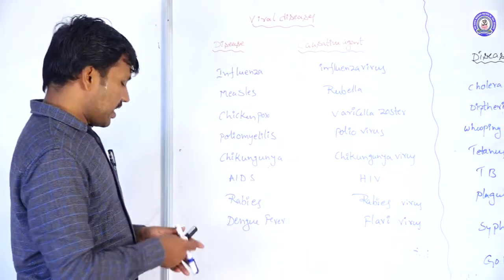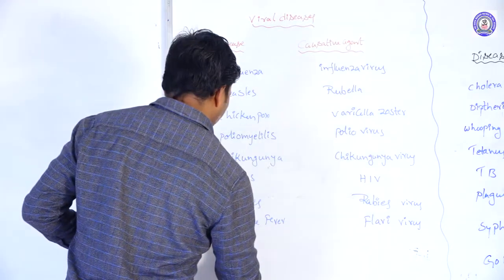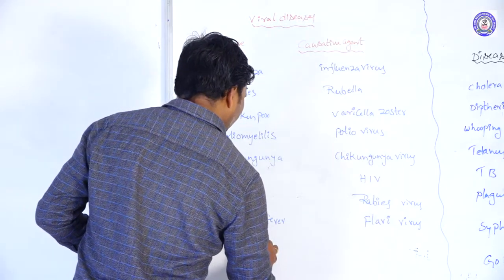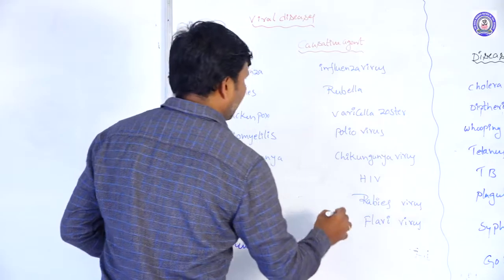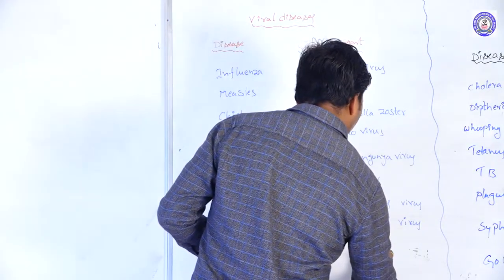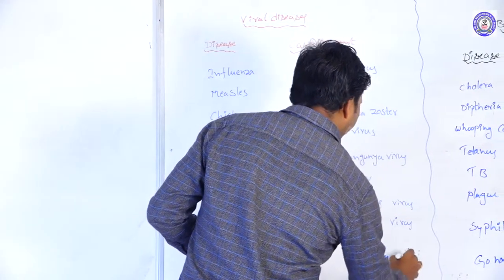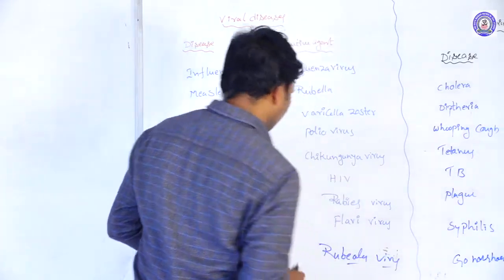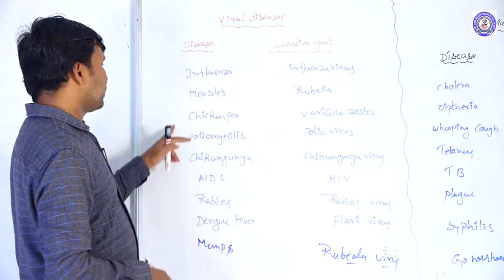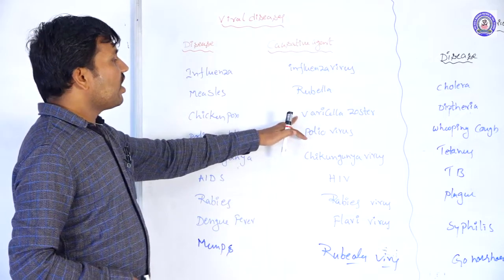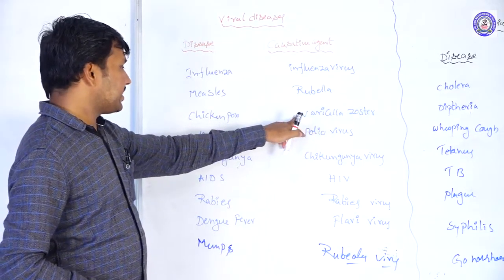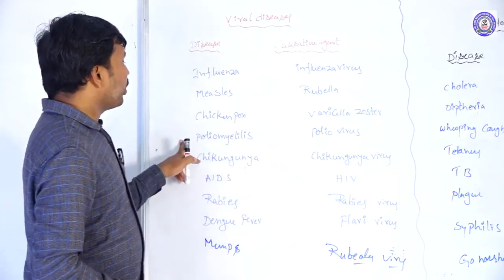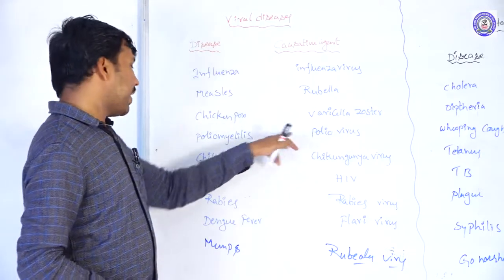Mumps is caused by the rubella virus. Chickenpox is caused by the varicella zoster virus, and poliomyelitis by the polio virus.